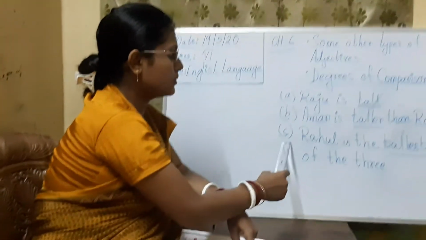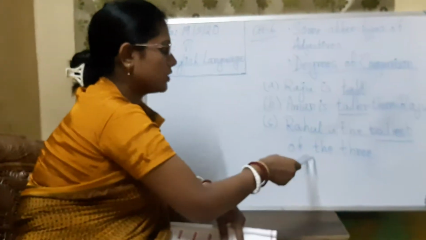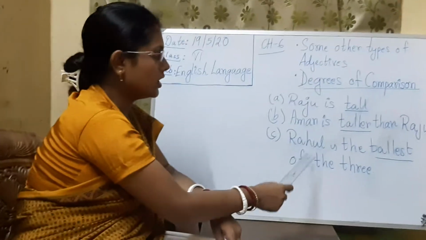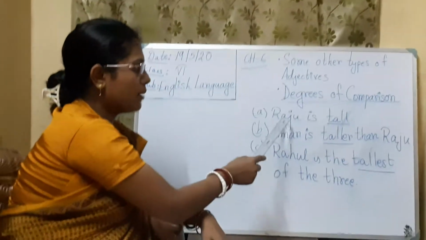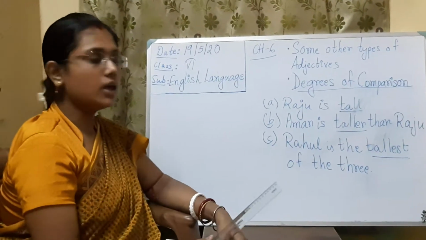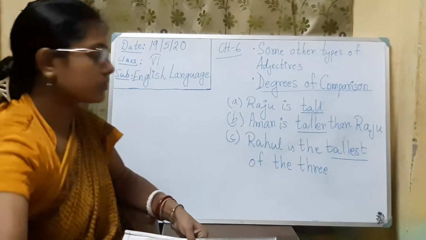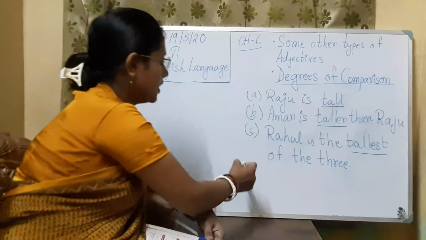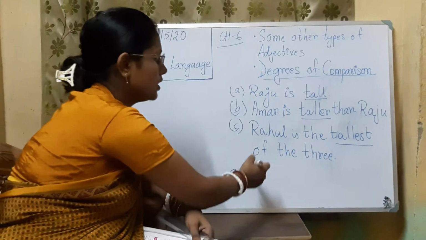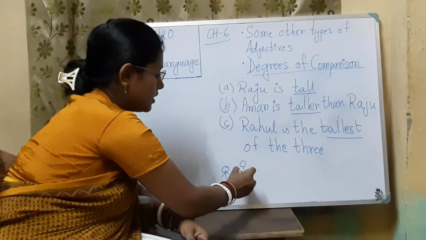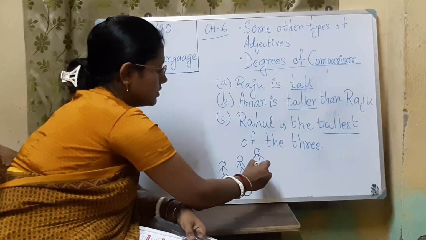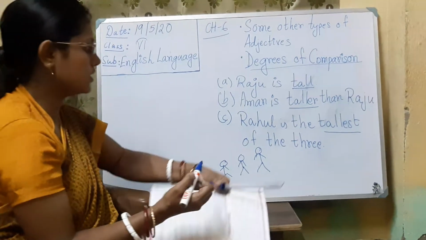Then C: Rahul is the tallest of the three. Here I have mentioned three boys' names: Raju, Aman, Rahul. Now among these three boys, who is the tallest? Rahul. So if this is Raju, he is tall, Aman is taller, taller means a little bit bigger than him, and another one, Rahul, he is the tallest.